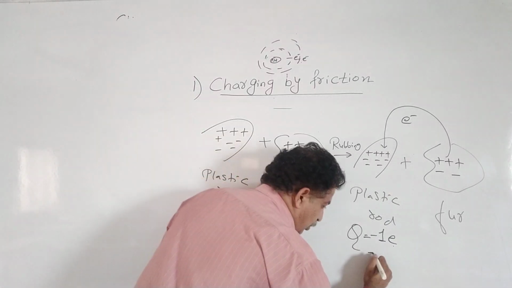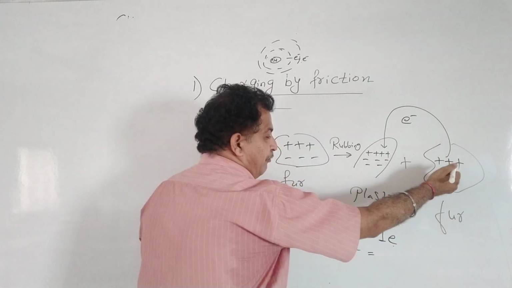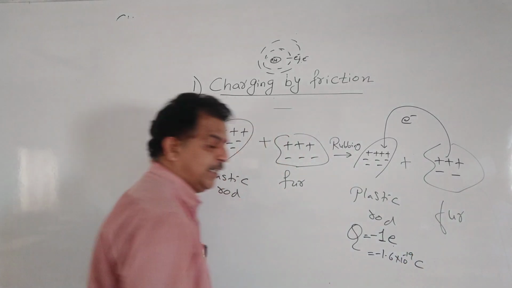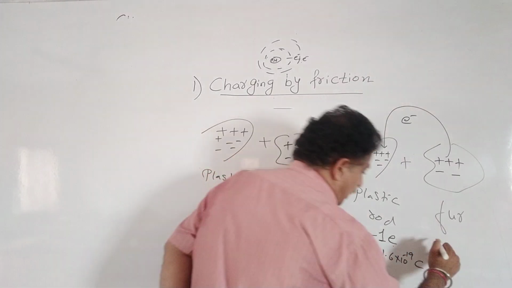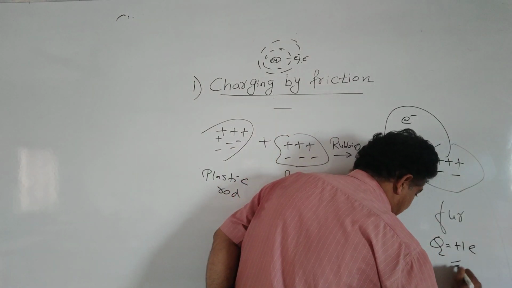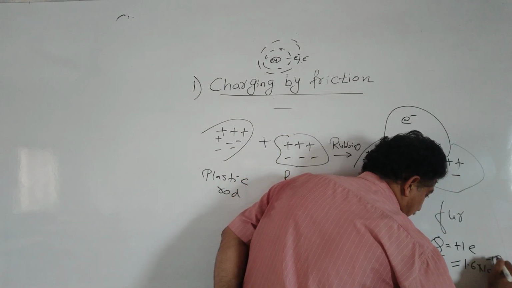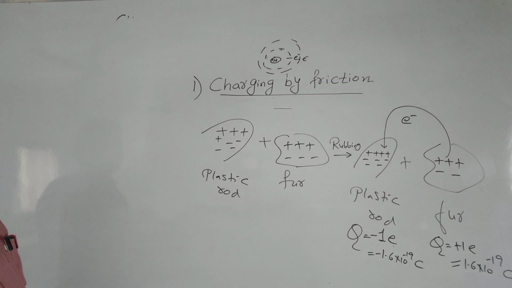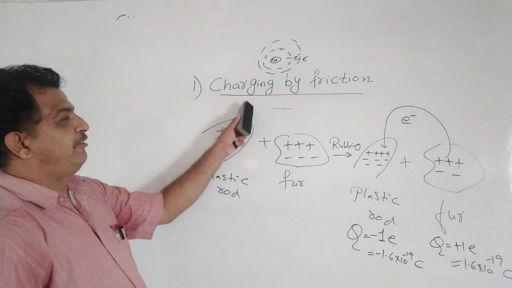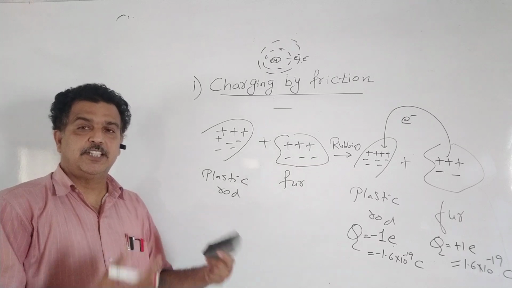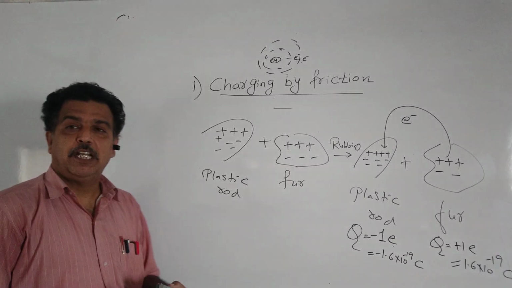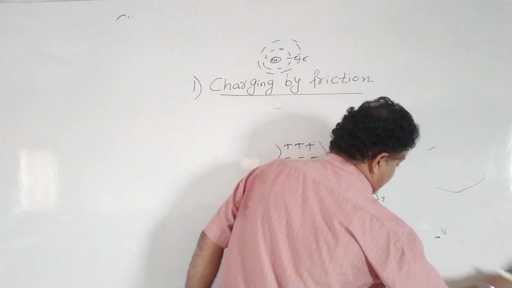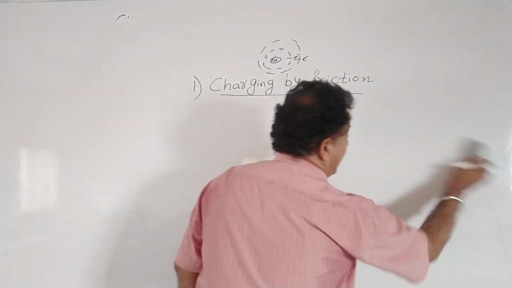So the value of the plastic rod, if 1 electron has been transferred from fur to plastic rod, the charge becomes -1.6 into 10 raised to -19 coulomb, and the charge of fur becomes +1e, that is 1.6 into 10 raised to -19 coulomb. So this is how the charging by friction takes place. In charging by friction, by rubbing, heat is generated and the transfer of electron takes place from one body to another. So this is the reason how the body is electrified.